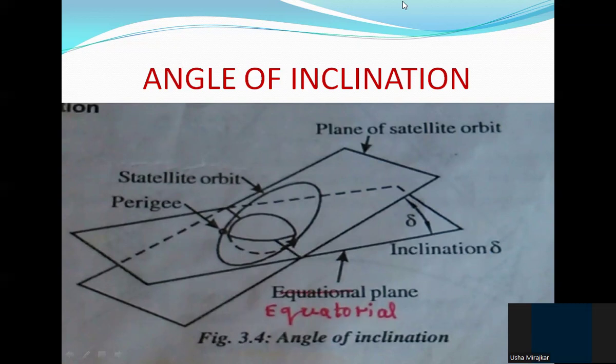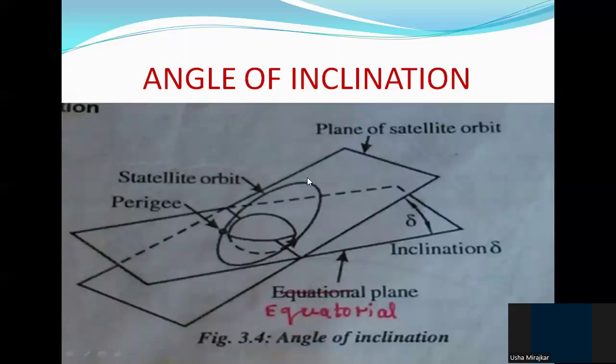In this session, let us start with the angle of inclination. If you observe the diagram, here we have two planes. This is the equatorial plane. Now, this is the plane which is formed due to the orbit of the satellite, that is the plane of the satellite orbit, and this is the equatorial plane. This is the equatorial line.